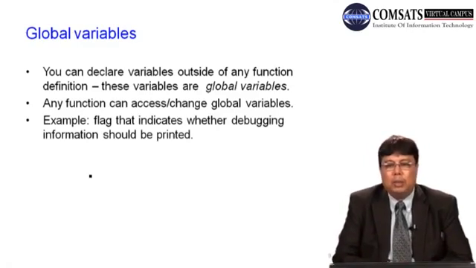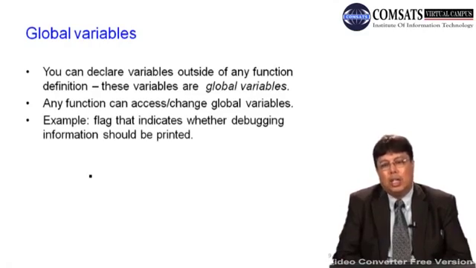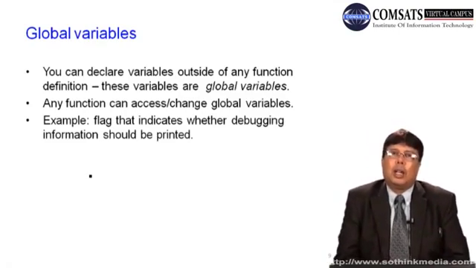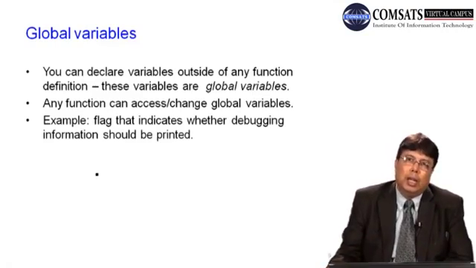So you can declare a variable outside of any function definition. These variables are called global variables. Any function can access and change these global variables. कोई भी function, because they are visible to every function. Therefore, every function can access this variable. If the function can access the variable, then the function can change or modify the contents of these variables. So a flag that indicates whether debugging information should be printed or not is an example of a global variable.